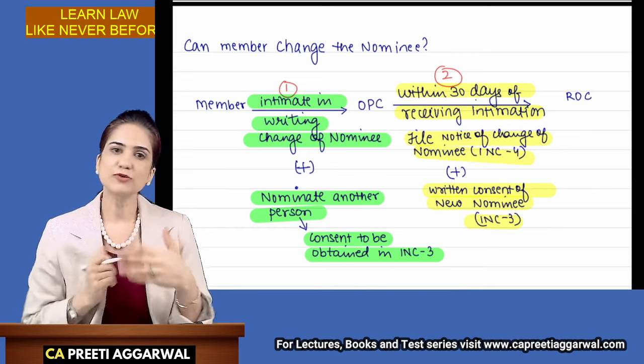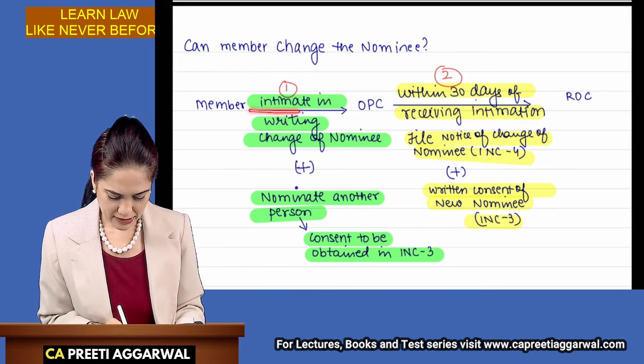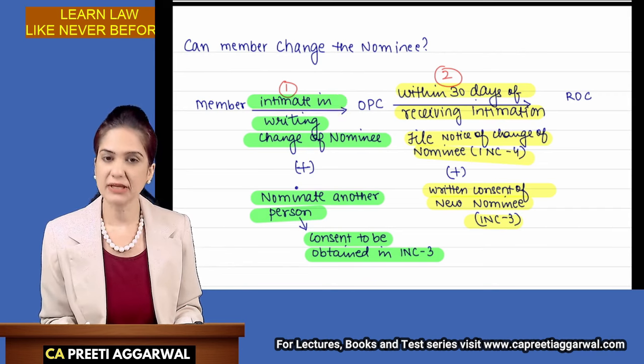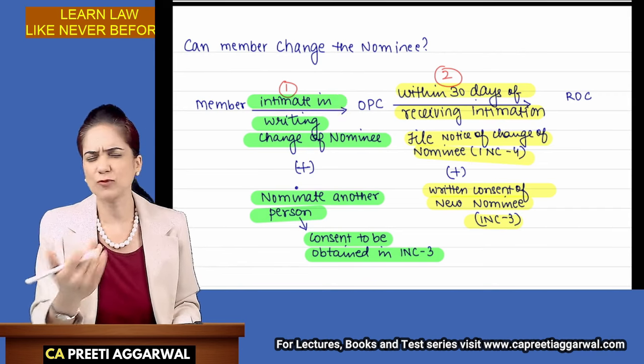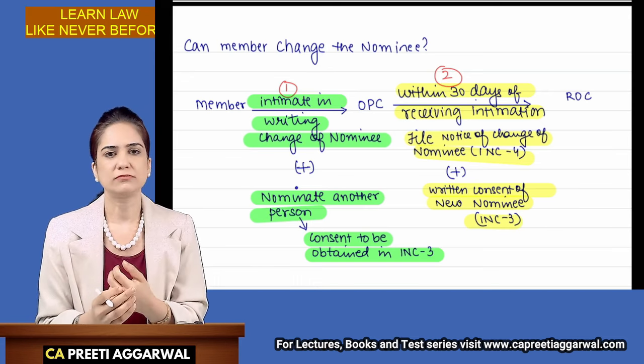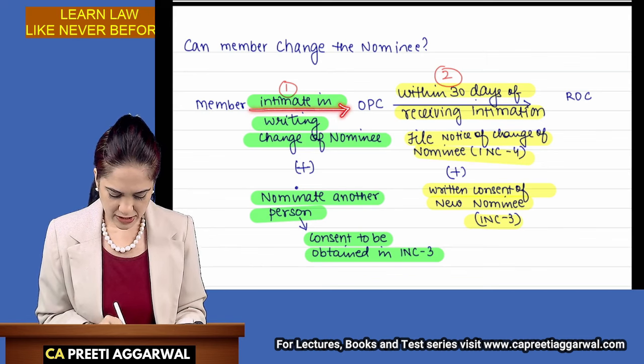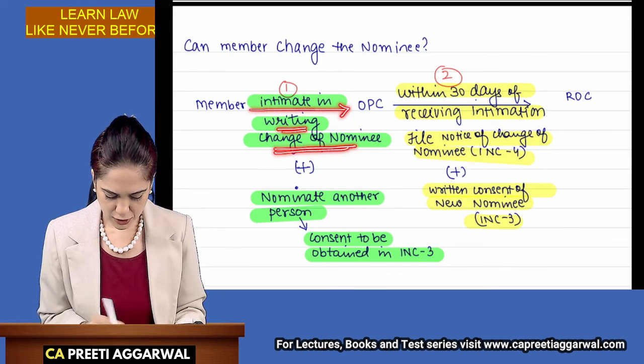Can the member also voluntarily change the nominee? Yes, that is possible. The member shall intimate the one-person company in writing about the change of nominee. Maybe I'm not happy with the nominee, or maybe they got into some dispute, or the nominee died. So the member will intimate the OPC in writing of the change of nominee.